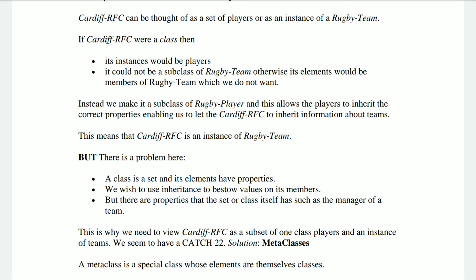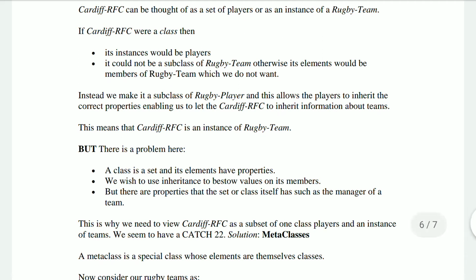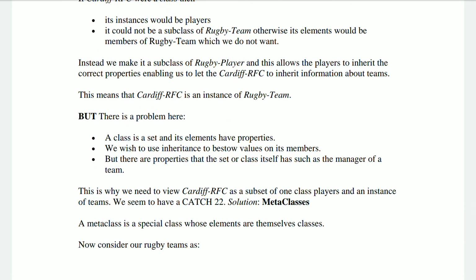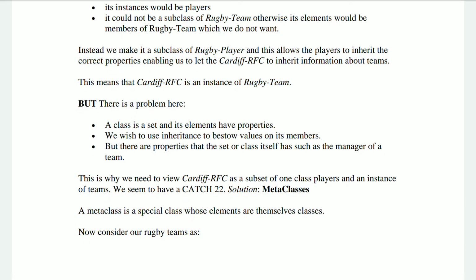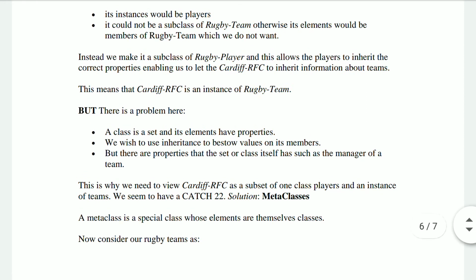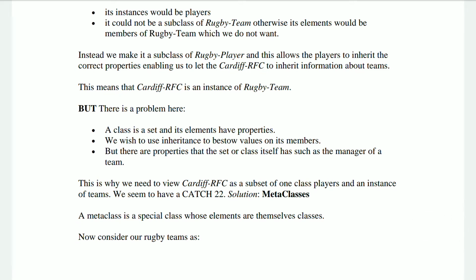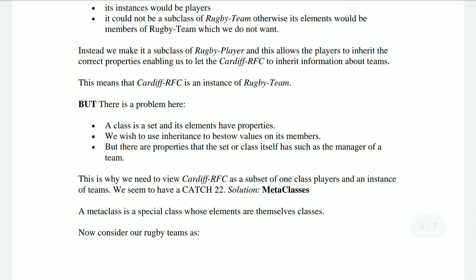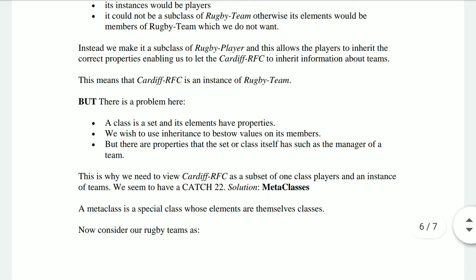The players who play for Cardiff RFC must play for Cardiff RFC only, right? So instead of making it a subclass of the rugby team, we make it a subclass of the rugby player, and this allows the player to inherit the correct properties, enabling Cardiff RFC to inherit the information about teams.